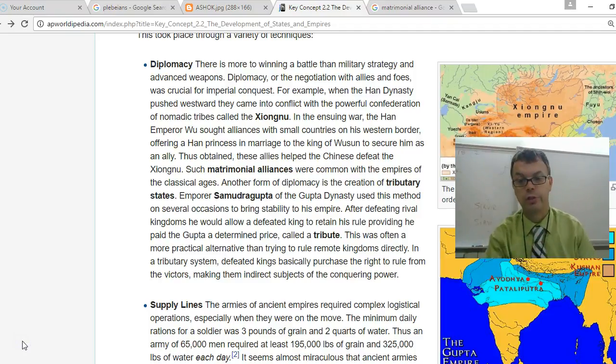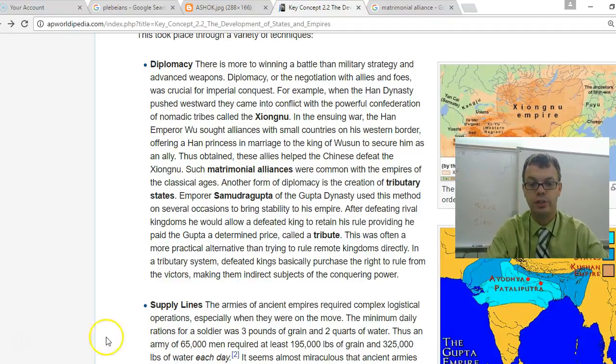As you can see, our reading here is chock full of vocab. Yay! Hey, vocab. All right, matrimonial alliances. Matrimonial alliances are kind of like, if you have your kids get married, like a prince from your empire marries a prince from another empire, maybe that makes you establish peace now that you're married and related and everything. It is a way, basically, to bring people into your empire to get them as an ally.